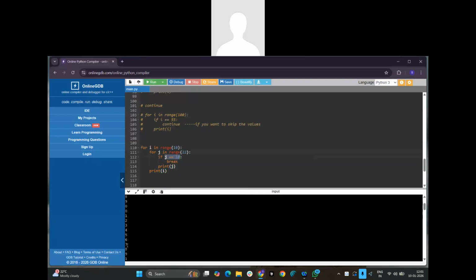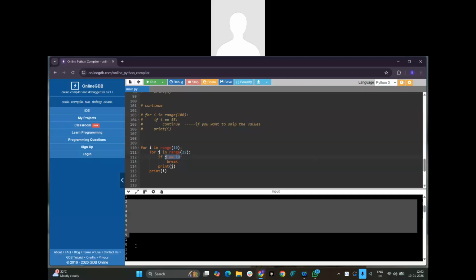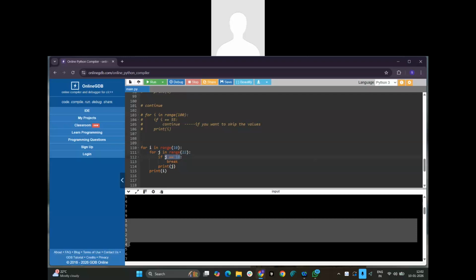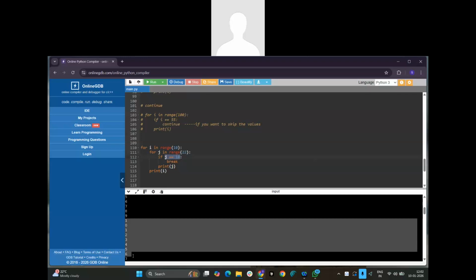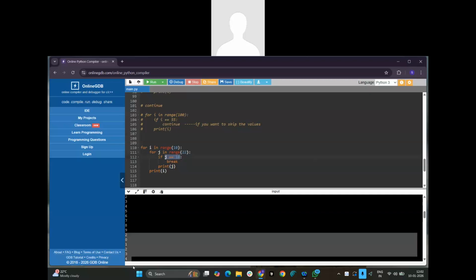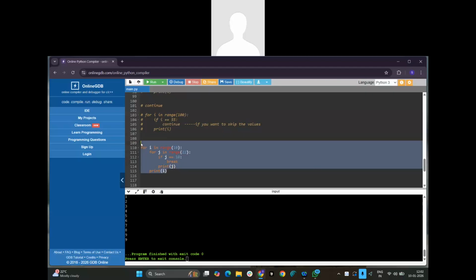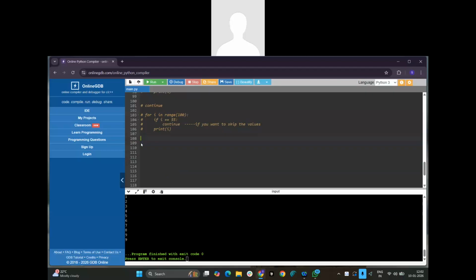Till 9 it was executed for the first loop, then it goes to the second loop, and then it will start from the next value of i. So only the inner loop will break, because j equal to 10 asks to break the loop. Now understood.